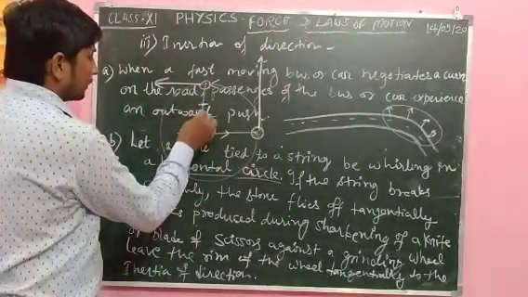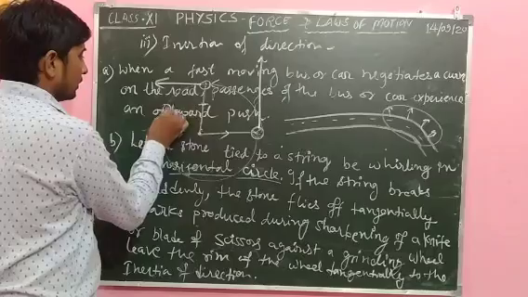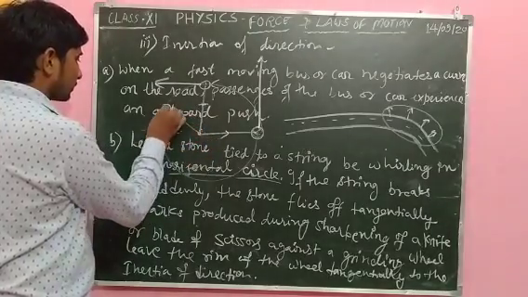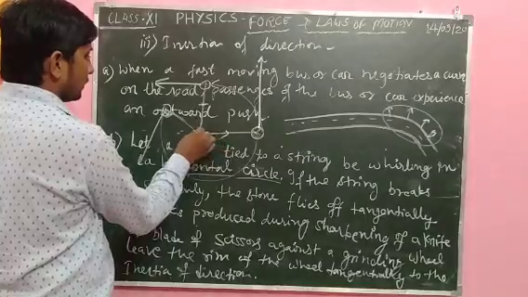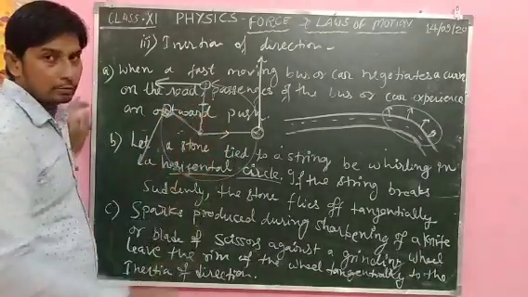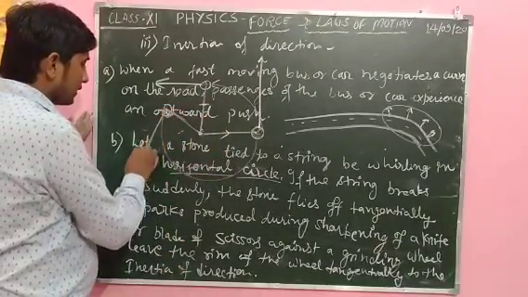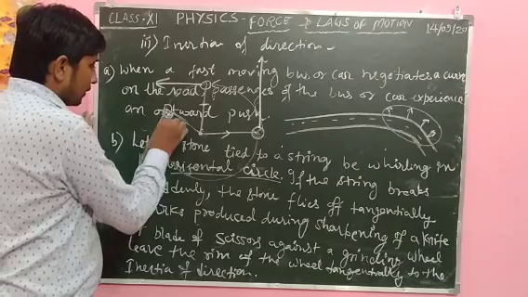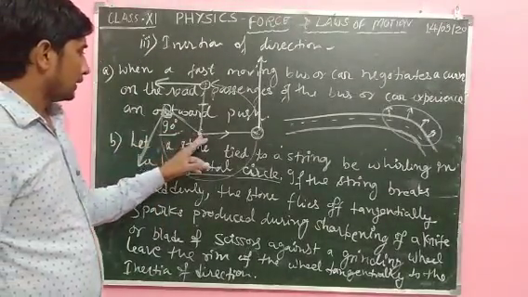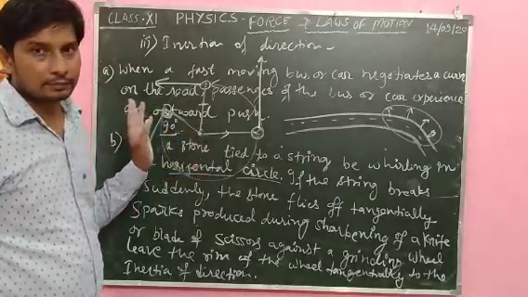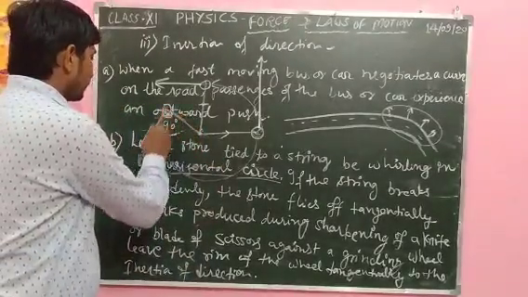If the string breaks in this position, then it will move tangentially to the circular path. Tangentially means at right angle, that is 90 degrees with the origin. This will move tangentially.